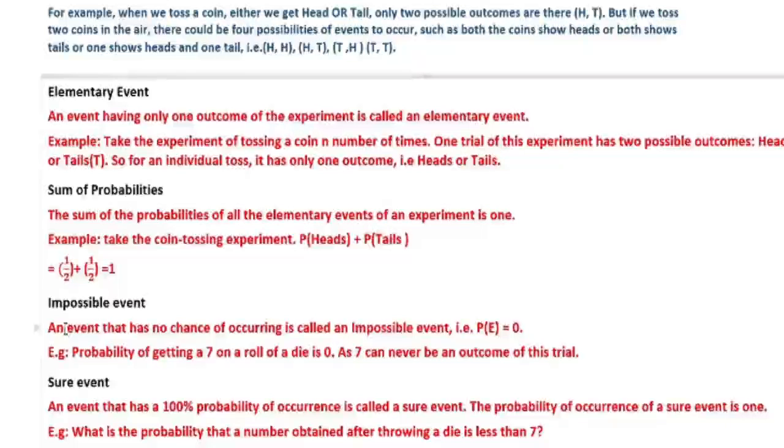And the next one, impossible event. An event that has no chance to occur is called an impossible event. Probability of an impossible event is equal to 0. For example, probability of getting a 7 on rolling a die is 0 because 7 is not there in a die. So this is called an impossible event.